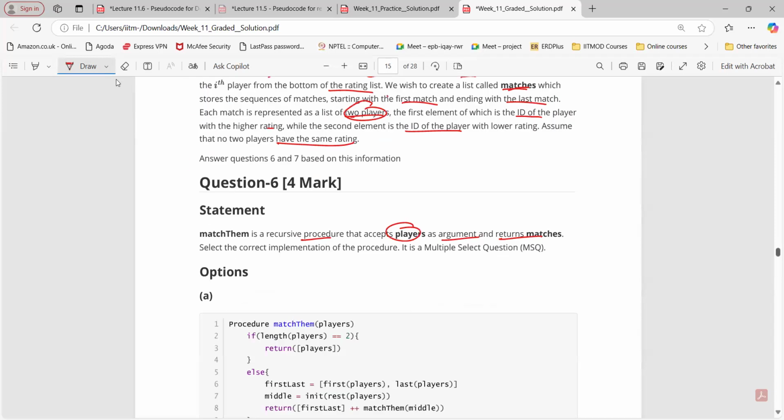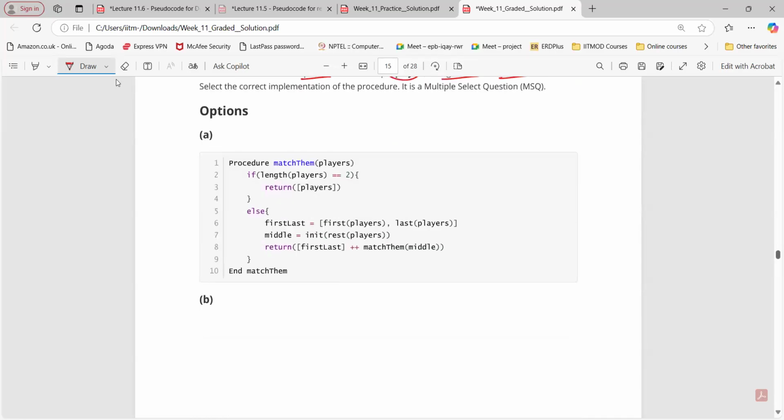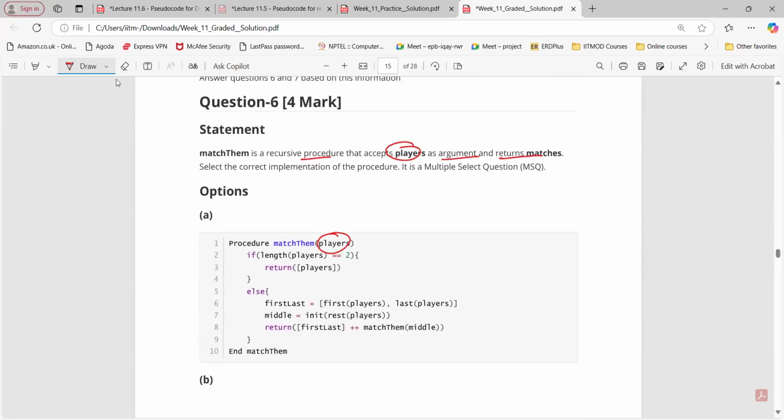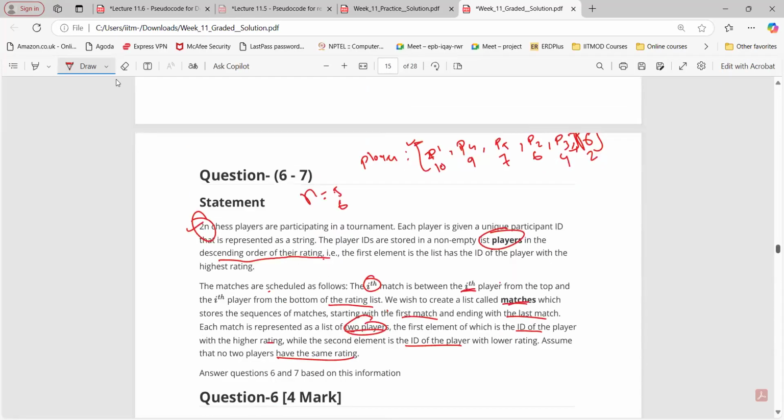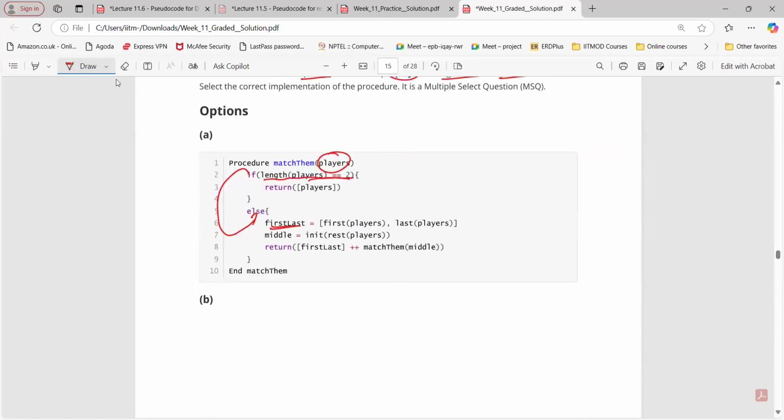Okay, so now let's solve this, match name. We are taking this player list as an input. If length of players is equal to 2, no, then we go to the else block here. First, last. So first last is what? It will be a list of the first and last player, right? So the ID of the first and the ID of the last player: P1, P6, right? Like this. Middle will be what? Init of the rest of the players.